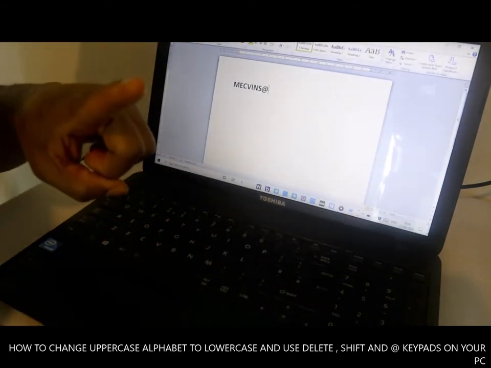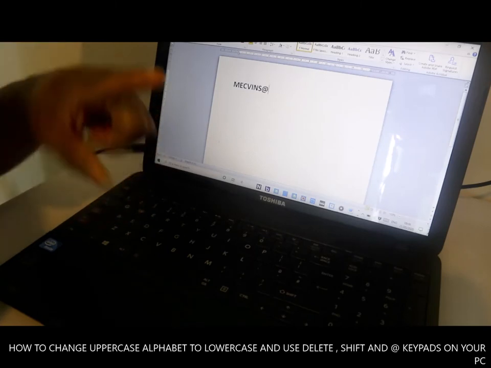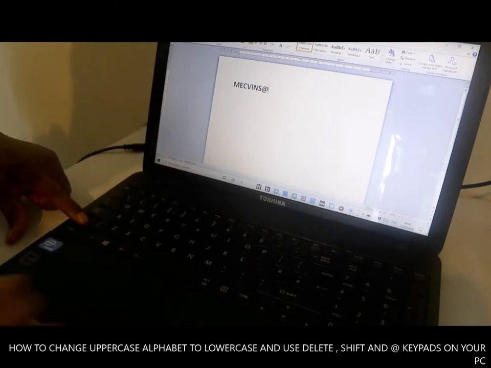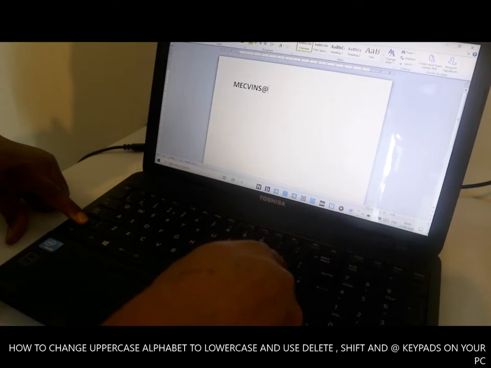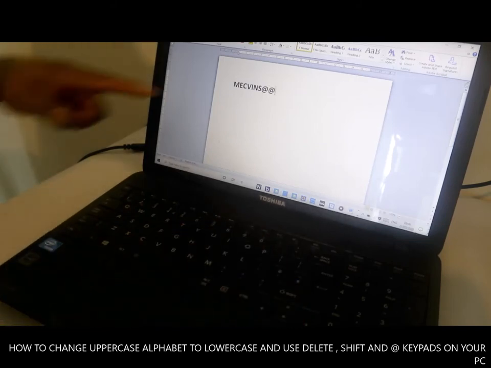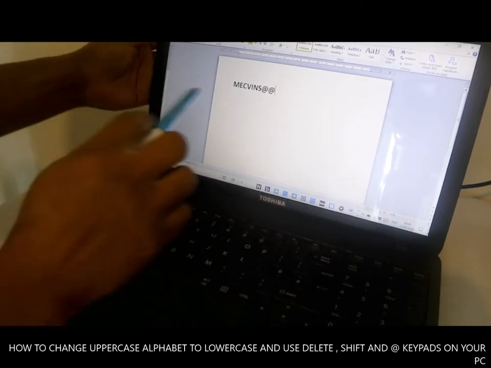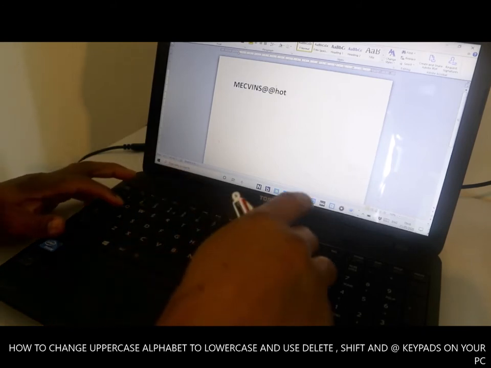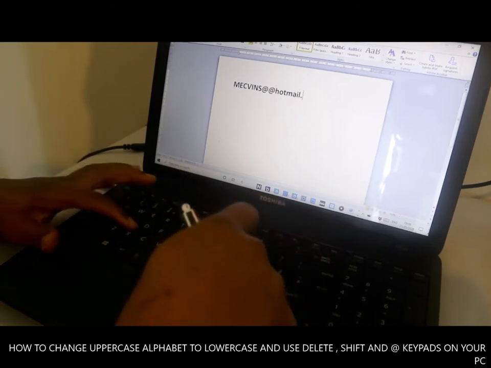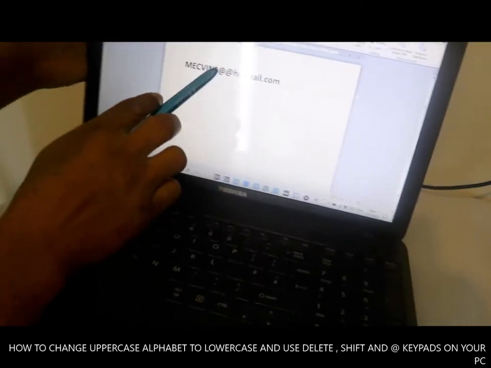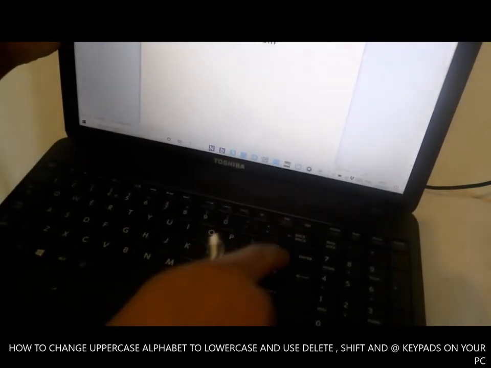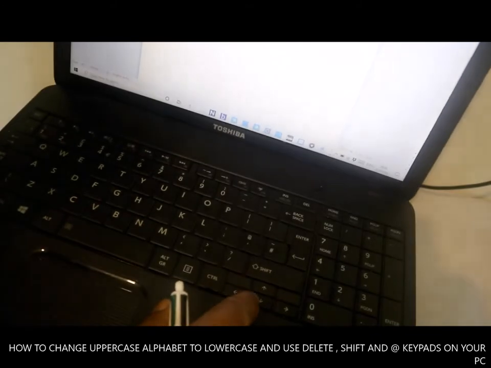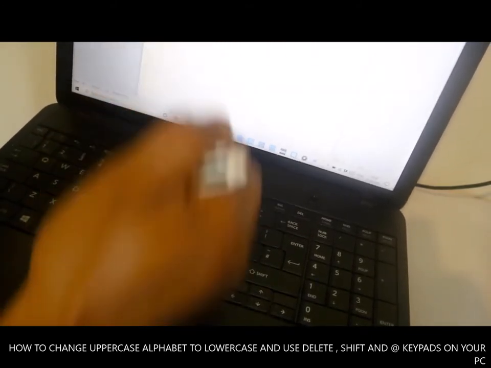Use your left finger, press the shift button down and press the at button. Then it will show. So this is how to put in your email address, then hotmail.com.